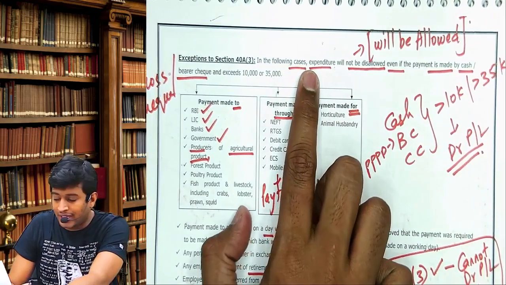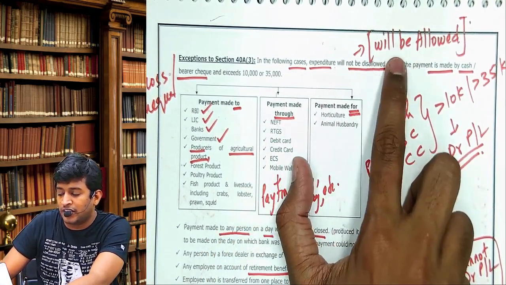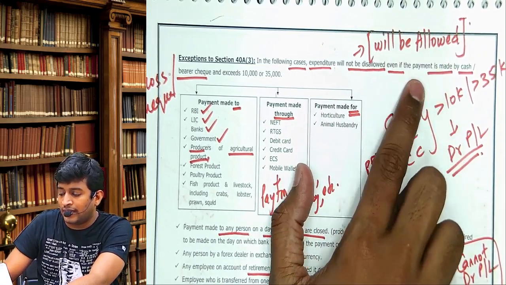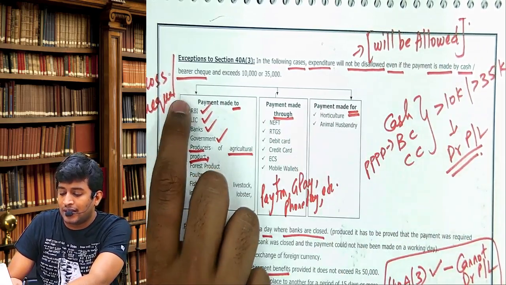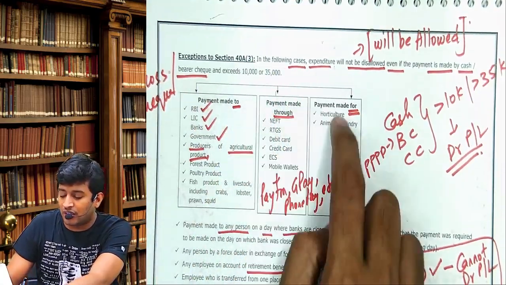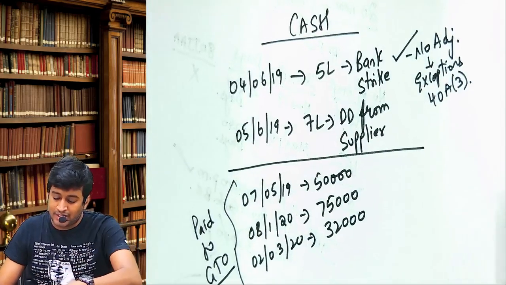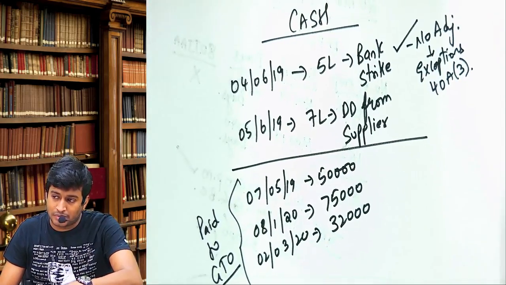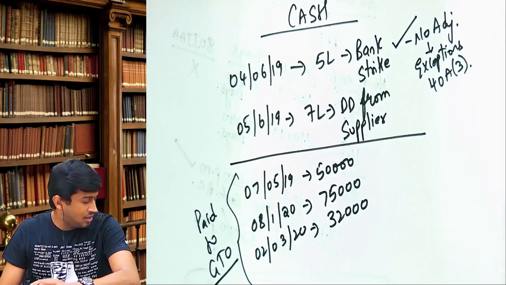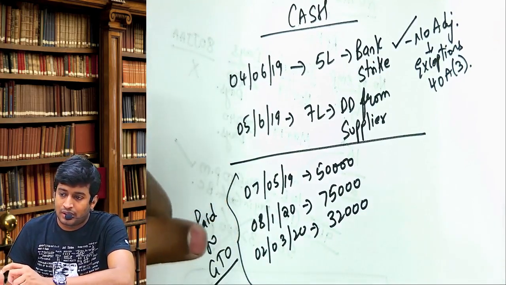In the following cases, the expenditure will be allowed even if the payment is made by cash, cross cheque or bearer cheque and exceeds 10,000. You need that depth of knowledge; you must have depth knowledge to do all these concepts. Next, second one, payment of 7 lakhs demanded from supplier.